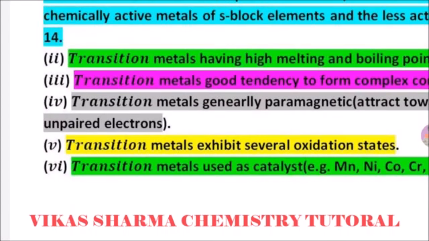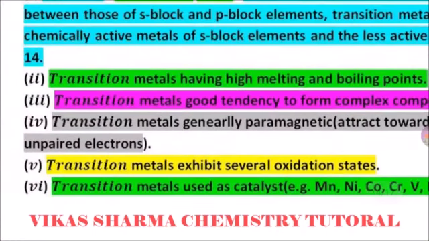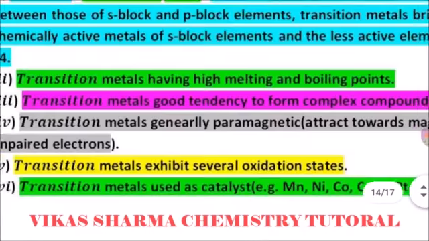This behavior is known as paramagnetism. In the class 12 solid state chapter you study it in depth. Fifth, transition metals exhibit several oxidation states, meaning in a compound their oxidation states are variable. Sixth property: transition metals are used as catalysts.